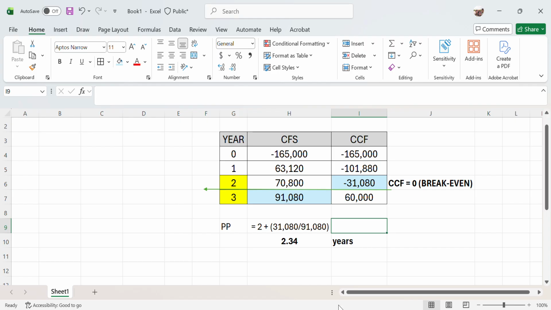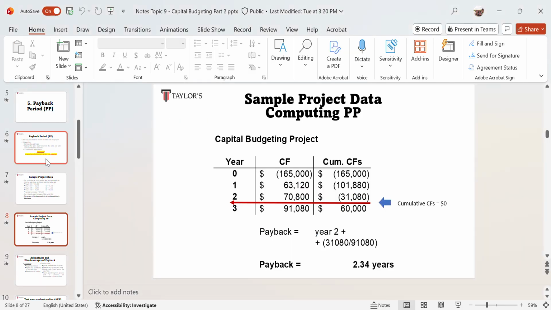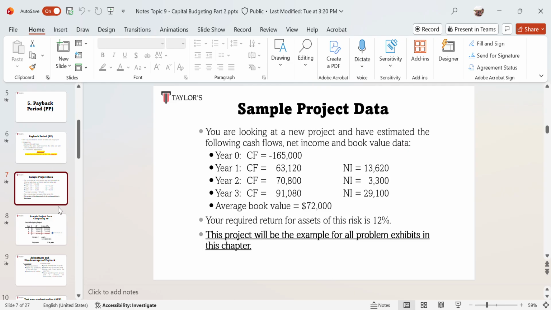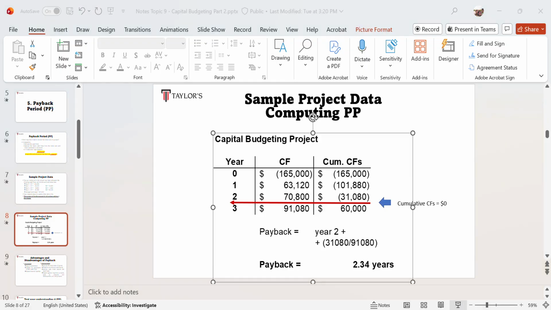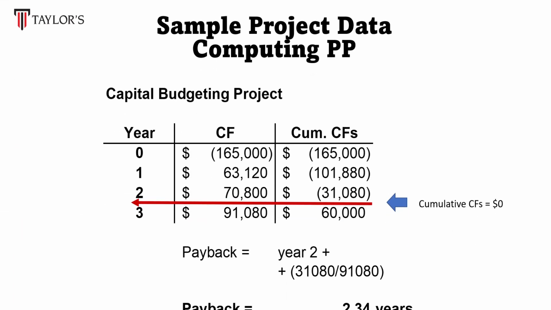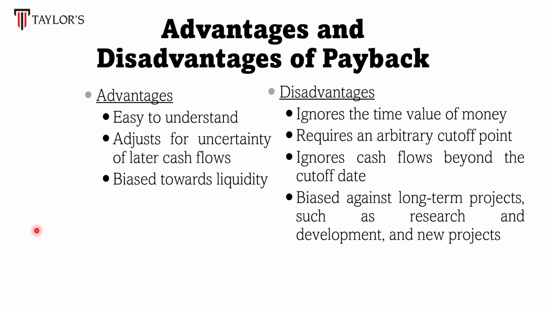Now if the company has some preset time, which they don't mention here, but if they do mention it, then you have to compare with the company standard time. You can use payback period as a guideline, but not as your final main decision whether to proceed or not, because payback period has its own disadvantages as well.